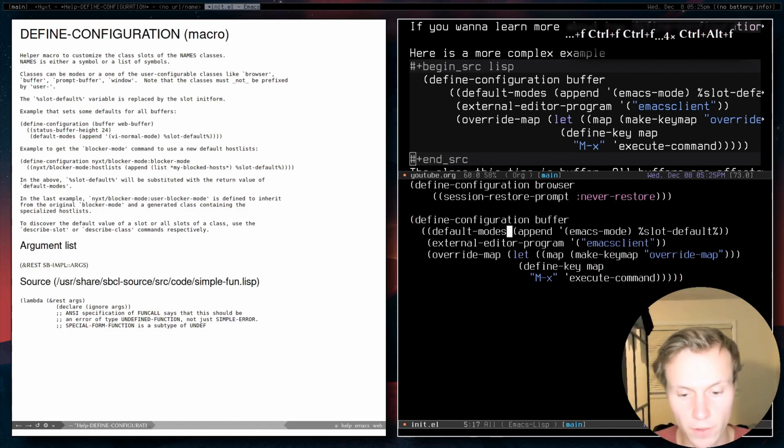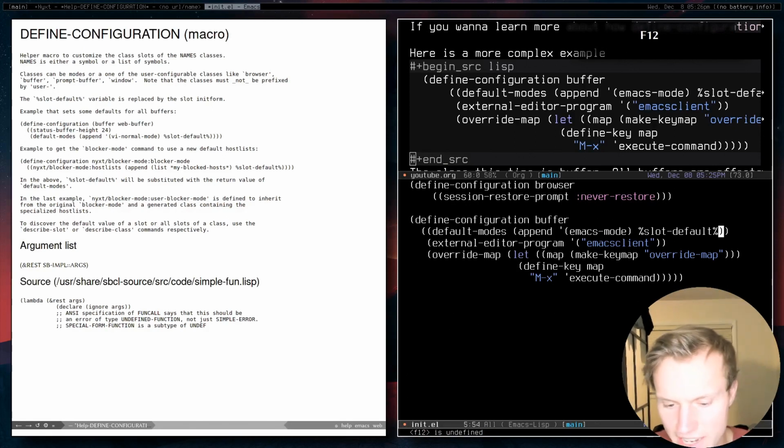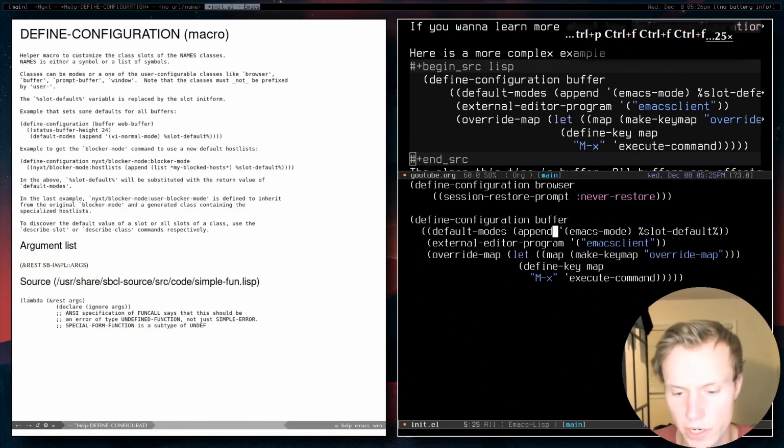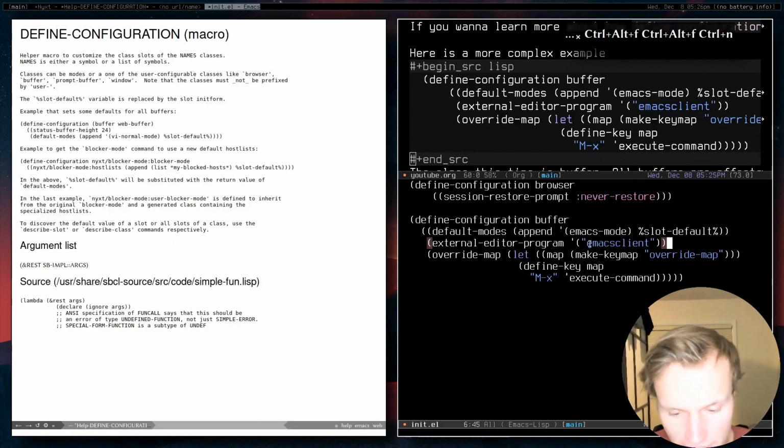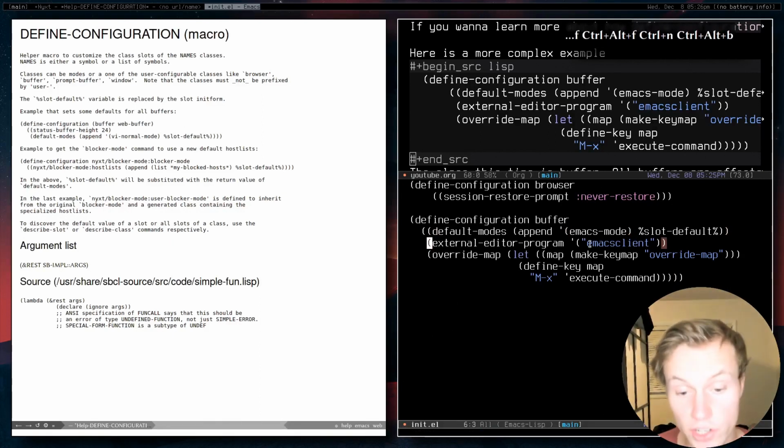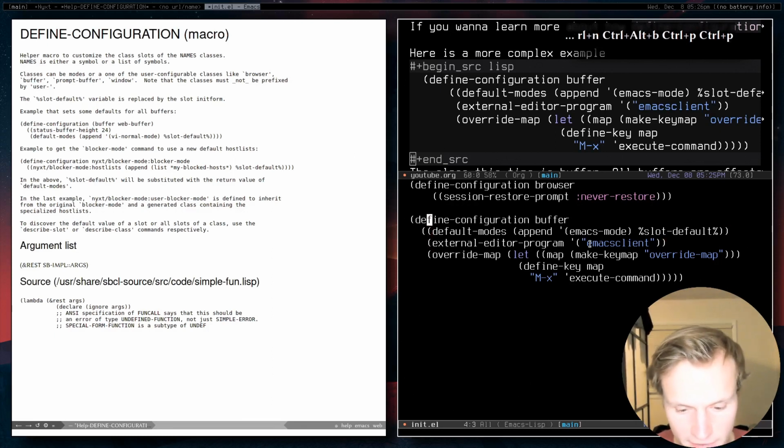So I'm setting the default modes, and I'm using append to append Emacs mode to the default settings for the default modes. That's where this can come in handy, if you want to extend it. You don't want to just fully replace things; you want to take advantage of what's already there. In addition, you can set more than just one slot at a time. Here I'm defining the configuration for buffer, sorry, and so every buffer will have Emacs mode available. Then I'm also setting the slot for external editor program to Emacs client. And in addition, I'm also doing some overriding.